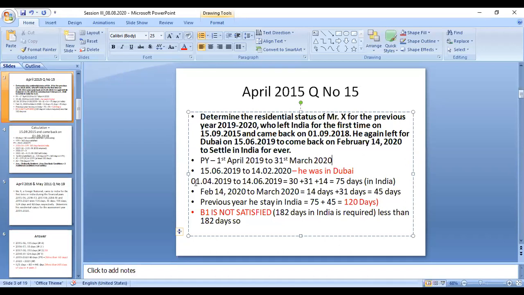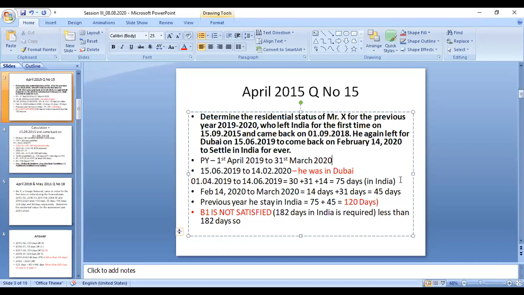Then I will take the first date, 1st April, to 14/6, the previous day. So 1st April 2019 to 14/6/2019, in between these two dates, he is in India. That we can understand: April, May, and June. April 30 days, May 31 days, and June 14 days. Total 75 days. So before leaving India, in that previous year, he was in India for 75 days.